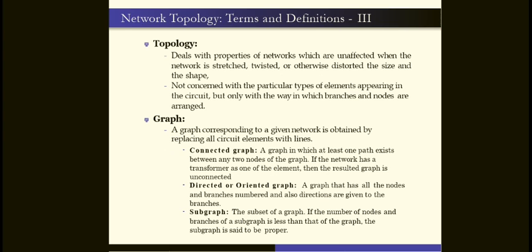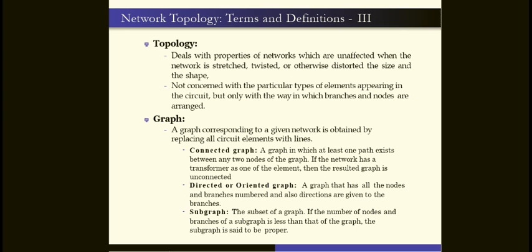That means topology is a property of networks which are unaffected when the network is stretched or twisted or otherwise distorted in size and shape. They are not concerned with the particular types of elements appearing in the circuit, but only with the way in which the branches and the nodes are arranged. This is the definition of topology.